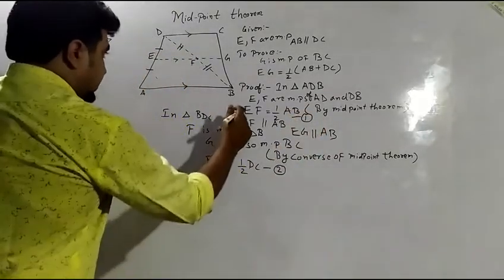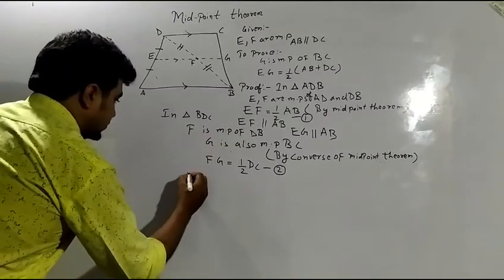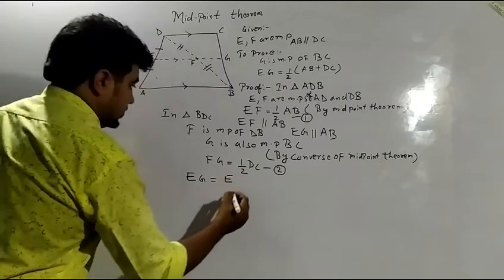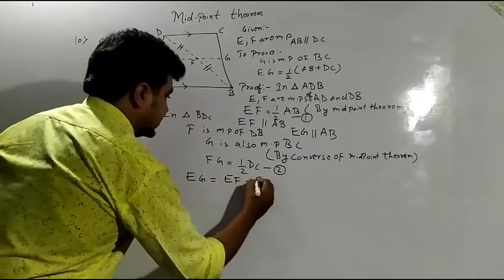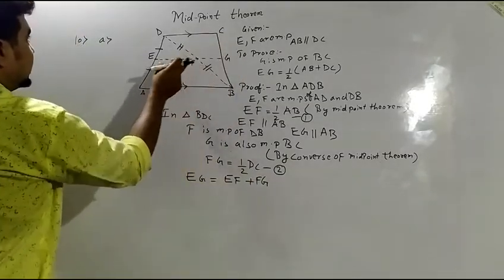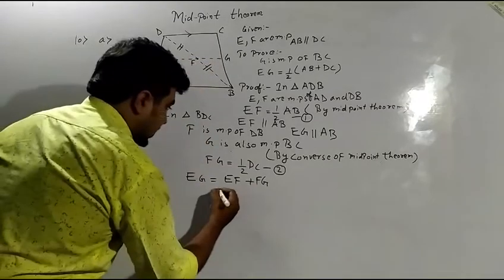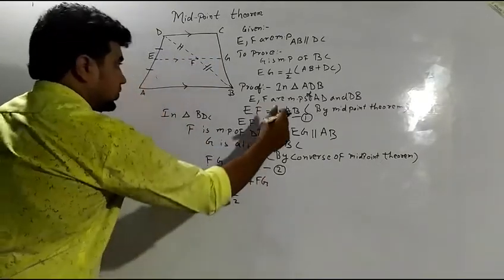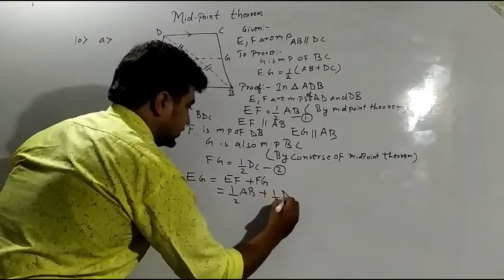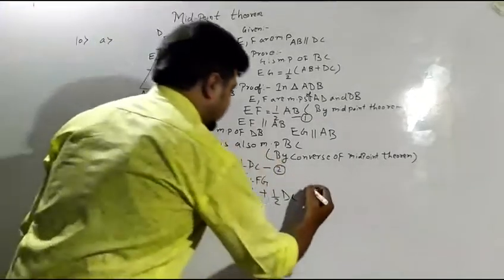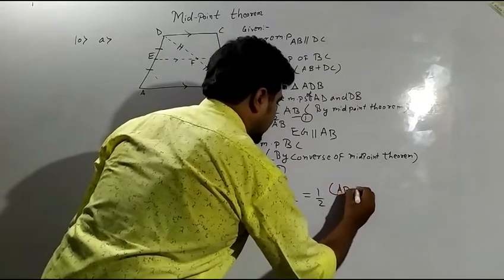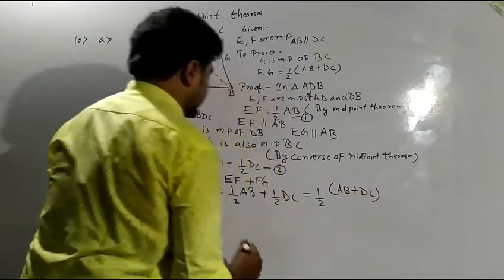Now adding, as we know that EG is equal to EF plus FG. Where I will be finding EG, this part is EF plus FG. I can put the value EF is equal to 1 by 2 of AB and FG is 1 by 2 of DC. Again I can take 1 by 2 as common, and I will be getting half of AB plus DC. So this only we have to prove.